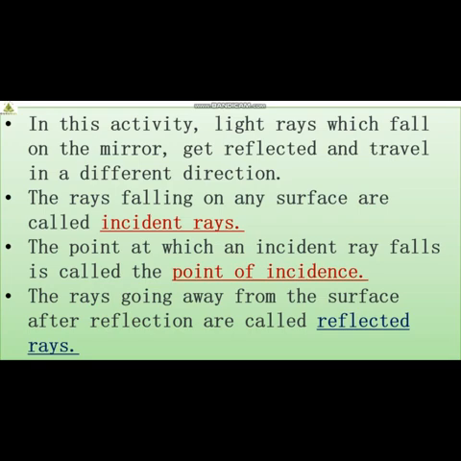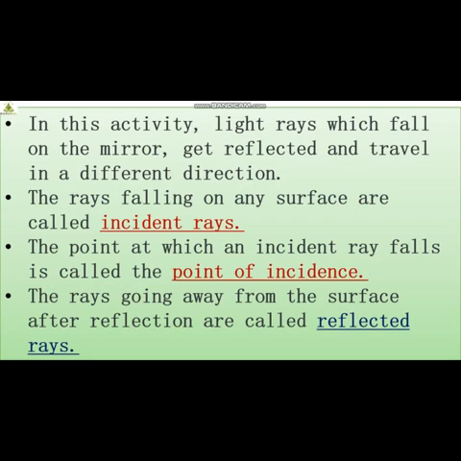Point means that very small point, the very small region where the incident ray falls is called the point of incidence. Now the rays going away from the surface after reflection, after reflection these rays are moving away, those rays are known as reflected rays. So incident rays, point of incidence and reflected rays. These are very important terms that we need to understand.